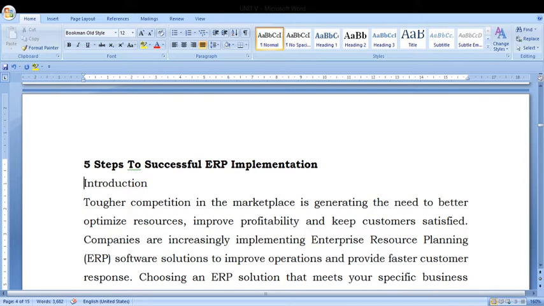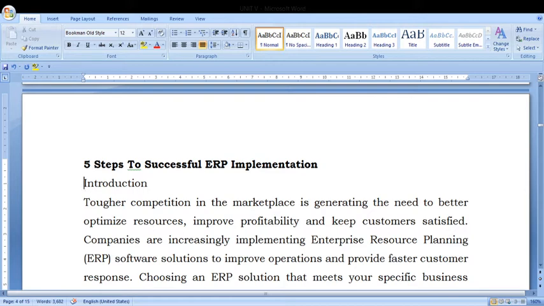Tougher competition in the market is generating the need to better optimize resources, improve profitability, and keep customers satisfied. This is the major goal of each and every organization because there are so many competitors in the market. How are we going to sustain in the market? If you want to sustain in the market, we have to utilize our resources very effectively and improve our profitability. And the major final thing, we have to satisfy the customer.